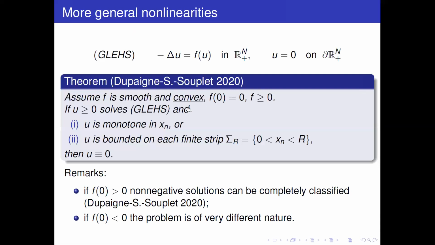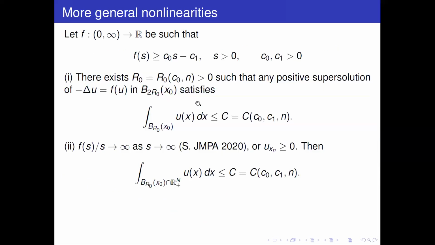First, the first thing we're going to observe, it is not a complicated thing in our setting, is that there are L1 bounds, even in a much more general setting. I mean, just a function which grows at infinity at least linearly is such that any positive super solution of the problem in a sufficiently big ball, if you can go sufficiently far from the boundary, is uniformly bounded in L1.